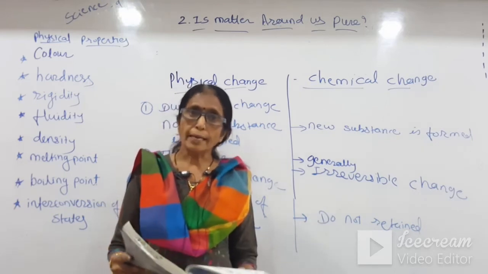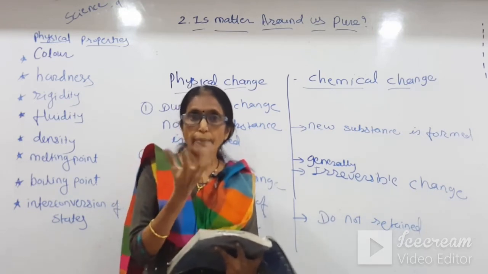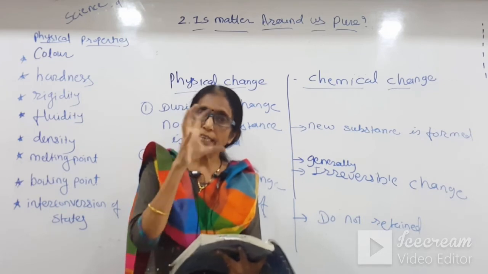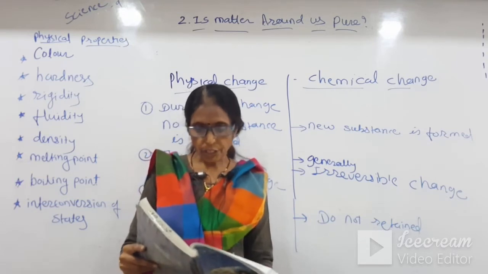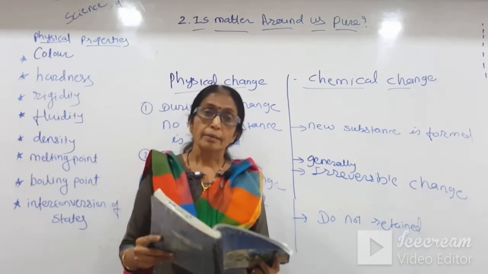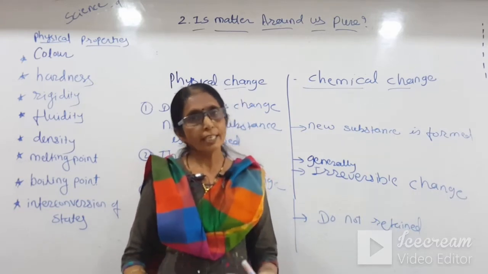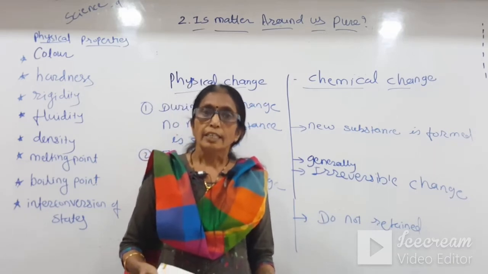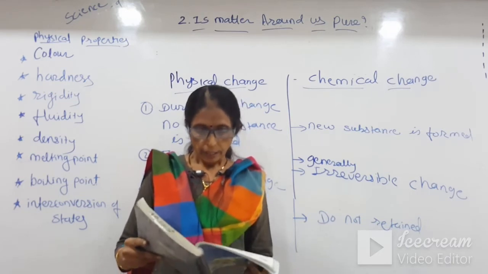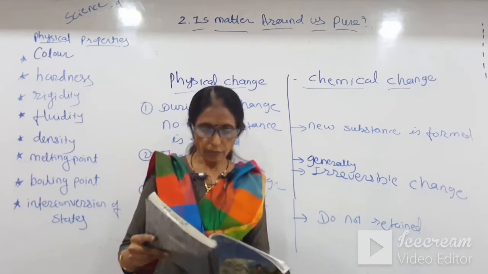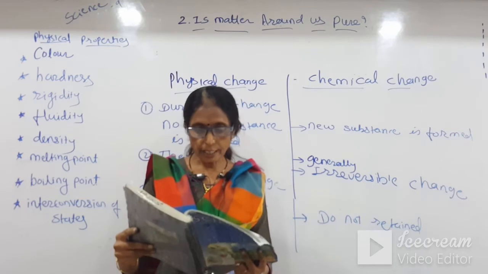Melting of butter in a pan. In a pan we put butter and we heat it. So it melts. But again we freeze it, again it comes in solid form. So it is called a physical change. Rusting of almirah means rusting of a cupboard made of iron. Rusting is a chemical change because once it gets rusted, we can't get iron from it again. Next, boiling of water to form steam, as we have discussed many times, is physical.